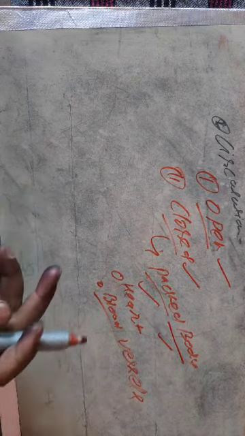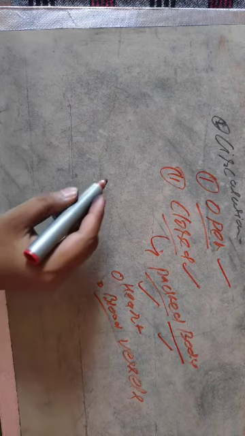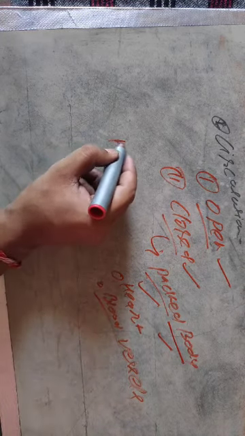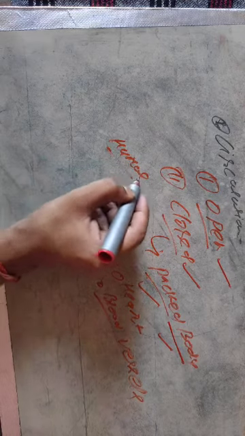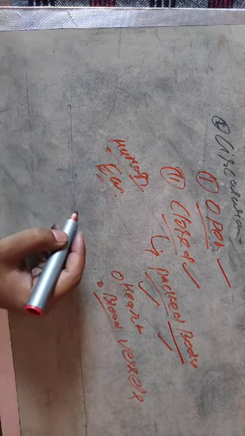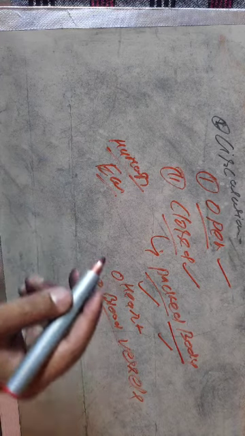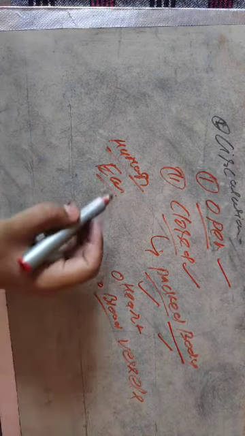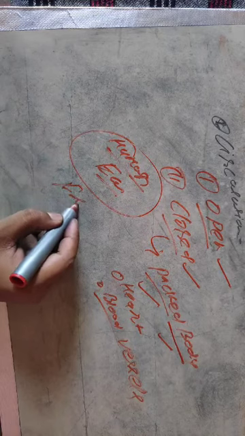Examples of animals that have the closed circulatory system are human beings and all higher animals. The earthworm has a closed circulatory system, having a heart also. The frog has a closed circulatory system.